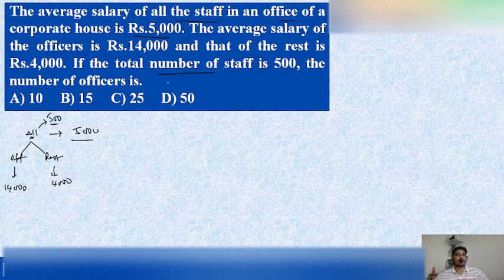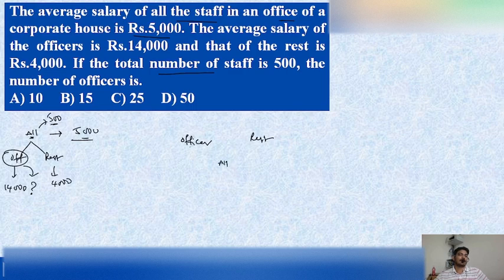What he asked in the question is the number of officers. So we need to find the number of officers in that particular company. He gave the data related to the average salaries of each person. First we take the officers, and we take the rest of the employees, and in the middle we take all the employees.